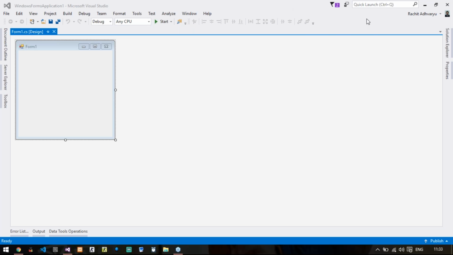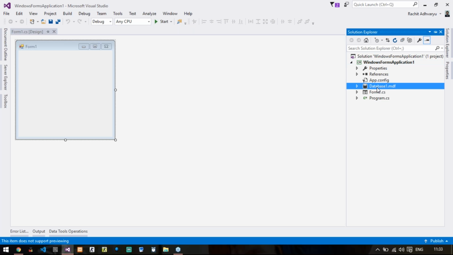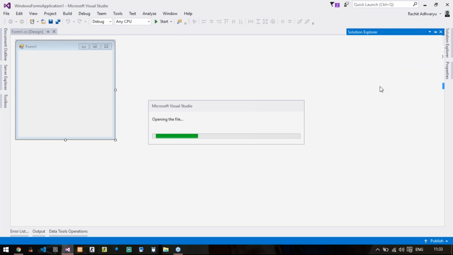So continuing with the Windows Forms application as well as the Crystal Reports. Yesterday what we have done is we have created one Windows Form application, a blank application. Then we added one database into our application, and in that database we created one student table with a few fields.